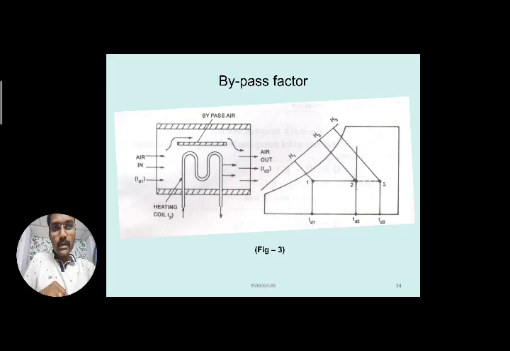You can see here, air is inlet at one passage and air is getting outside. It may be the heating coil or cooling coil. For example, if you are considering a heating coil for the bypass factor, some amount of air is bypassing here. It is not making contact with the coil, it is bypassing and mixing with the air which is coming outside after making contact with the heating coil. So both the airs are getting mixed and air is coming outside. It can be represented on the psychrometric chart also.